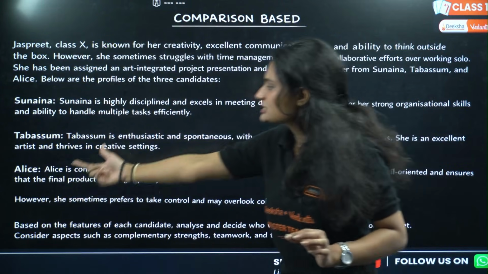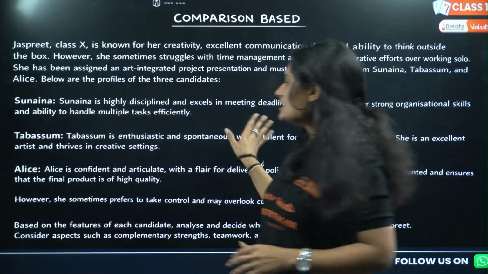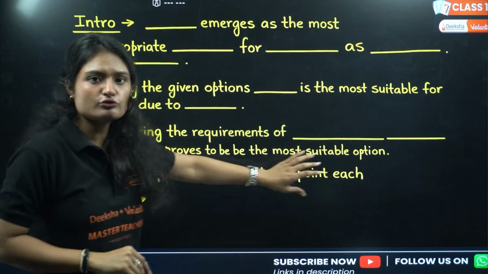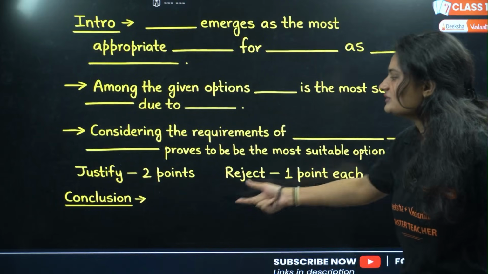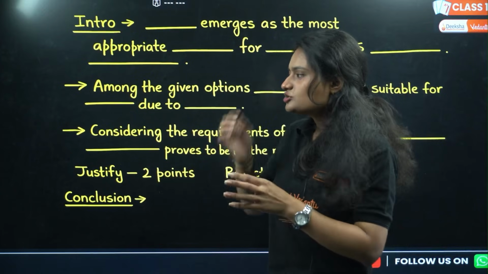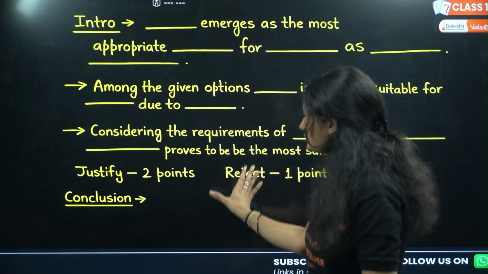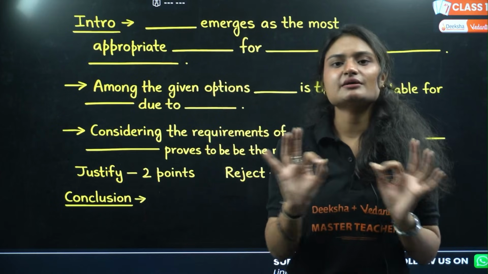Let's say if you chose Alice, then you have to give reasons for Sunaina and Tabassum also. Now see, justification is for 2 points, then you do the rejection. Why are you rejecting? You write 1 point for each of the candidates, and then you give the conclusion, to conclude why you selected it. So basically, in conclusion, just a smart trick I can tell you, whatever you have written here, just summarize it in 2 lines.